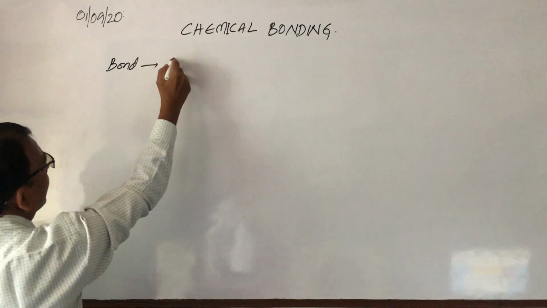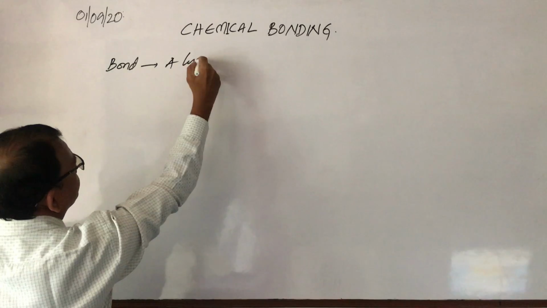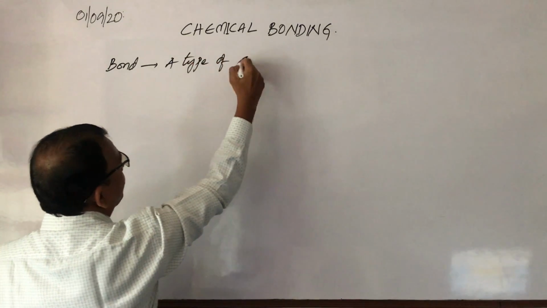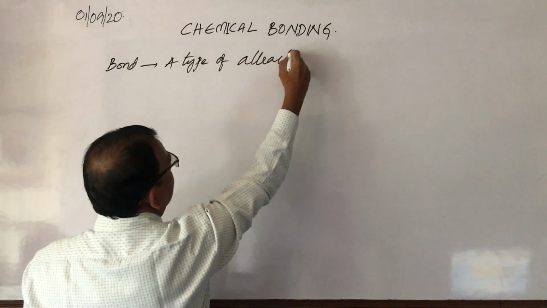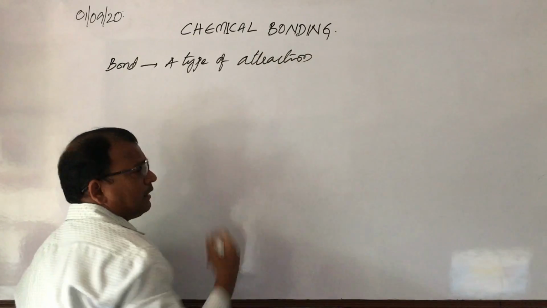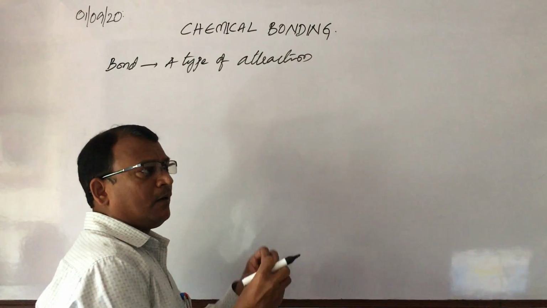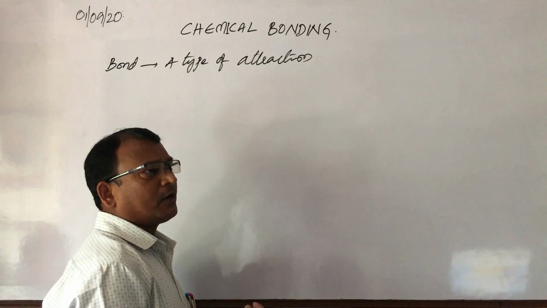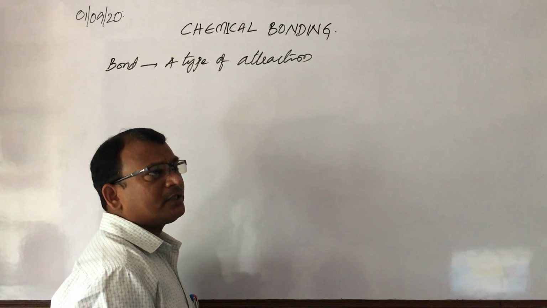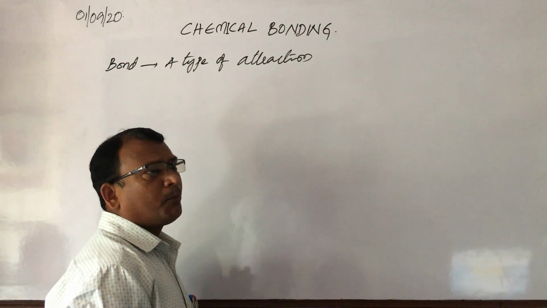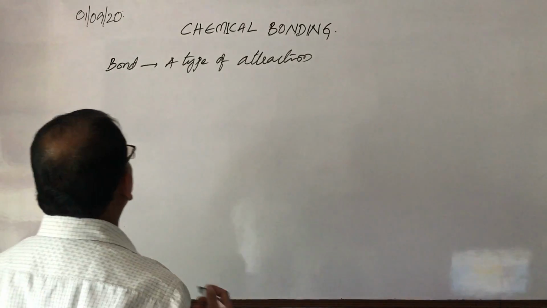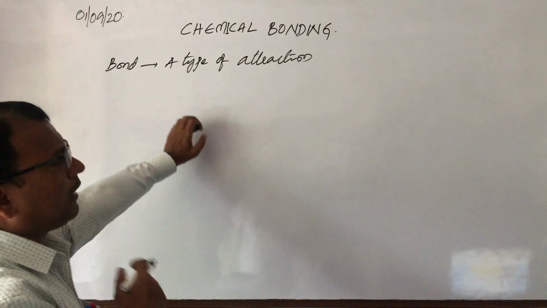A bond is nothing but a type of attraction. Generally, whenever there is some broken item, what do we do? We attach it. That means we are making it strong. So bond is to form strong. Okay, so a bond is a type of attraction.